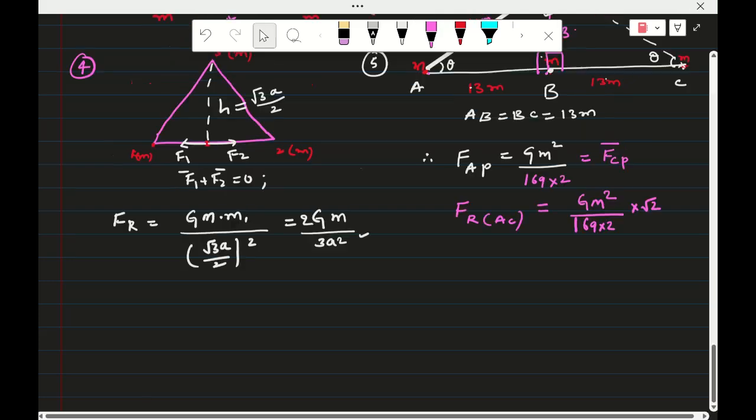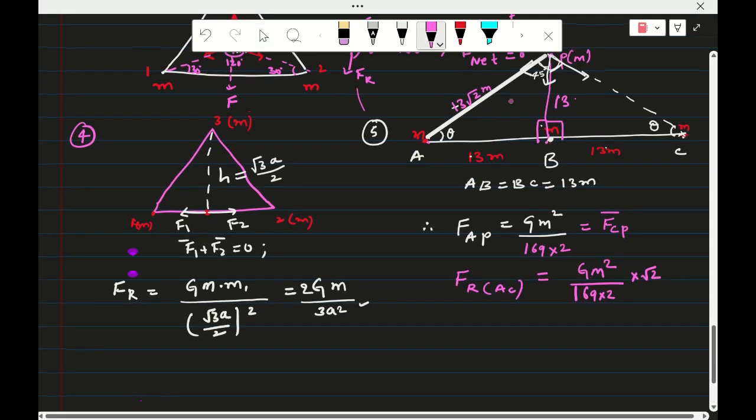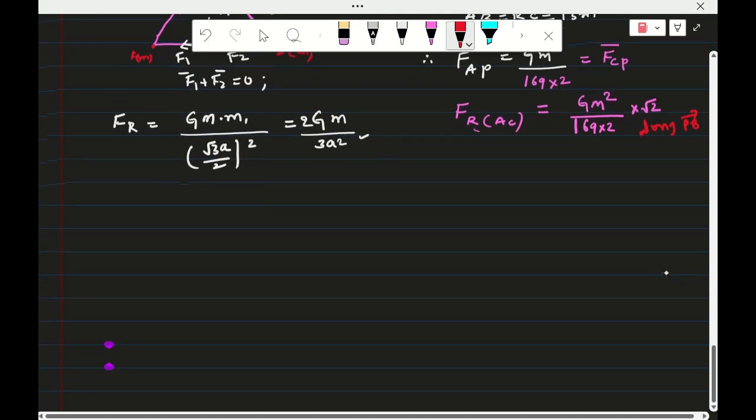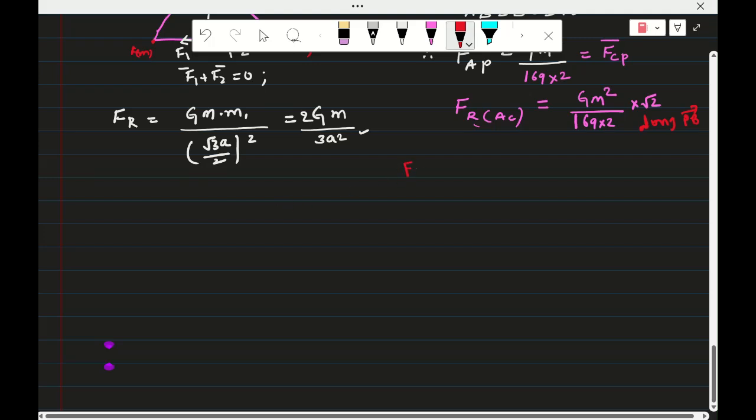Now if you see the diagram, due to B and P also the same direction. This is along the BC direction, along the PB direction. Therefore the resultant force on P is the force by B along PB bar plus the resultant force by A and C, that is also along PB bar.